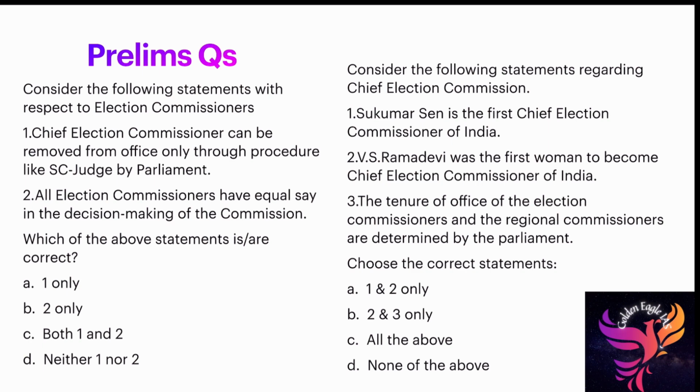Consider the following statements with respect to Election Commissioners. First statement: The Chief Election Commissioner can be removed from office only through a procedure like that of a Supreme Court judge, by the Parliament. I already explained this in the slide itself. This is a correct statement because it is not an impeachment.